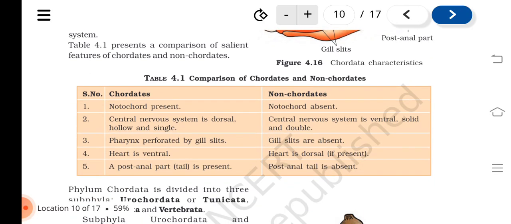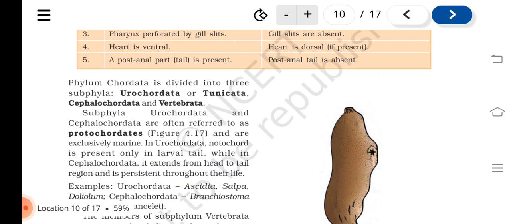Chordates: notochord is present. Central nervous system is dorsal, hollow and single. Pharynx perforated by gill slits. Heart is ventral. A post-anal part or tail is present. Whereas in non-chordates, notochord is absent. Central nervous system is ventral, solid and double. Gill slits are absent. Heart is dorsal if present. Post-anal tail is absent.